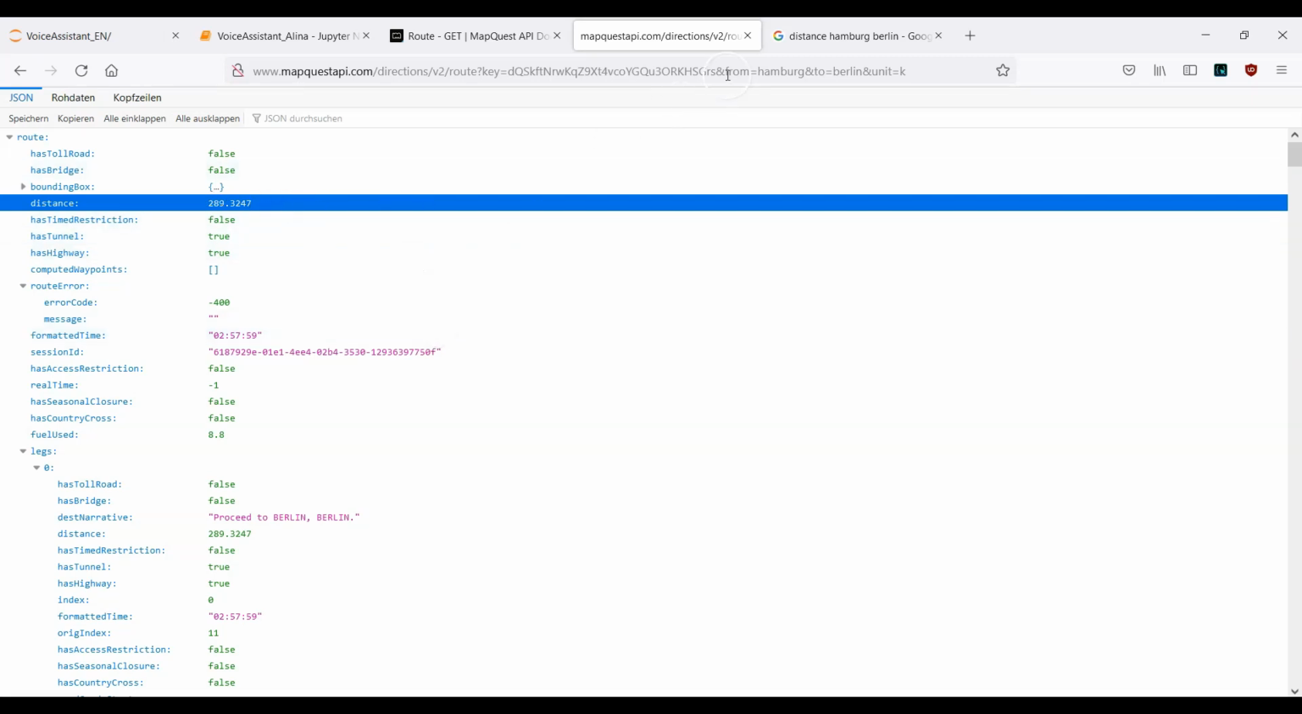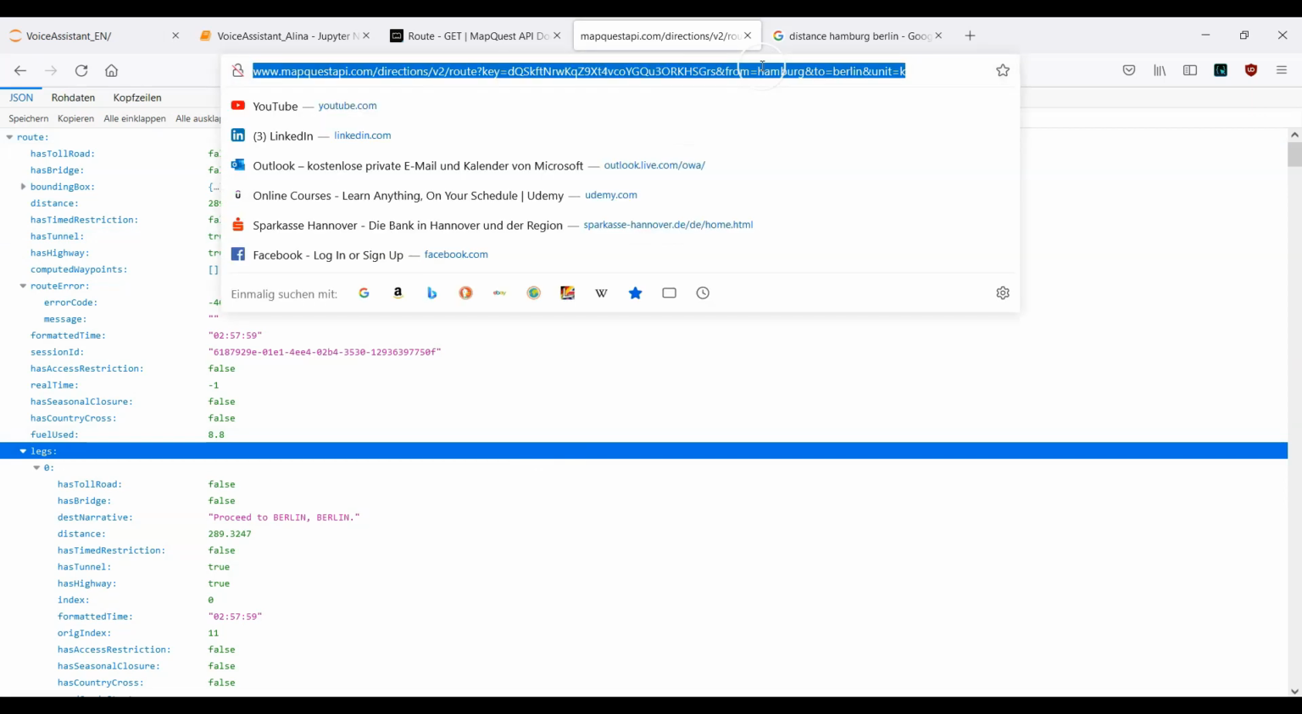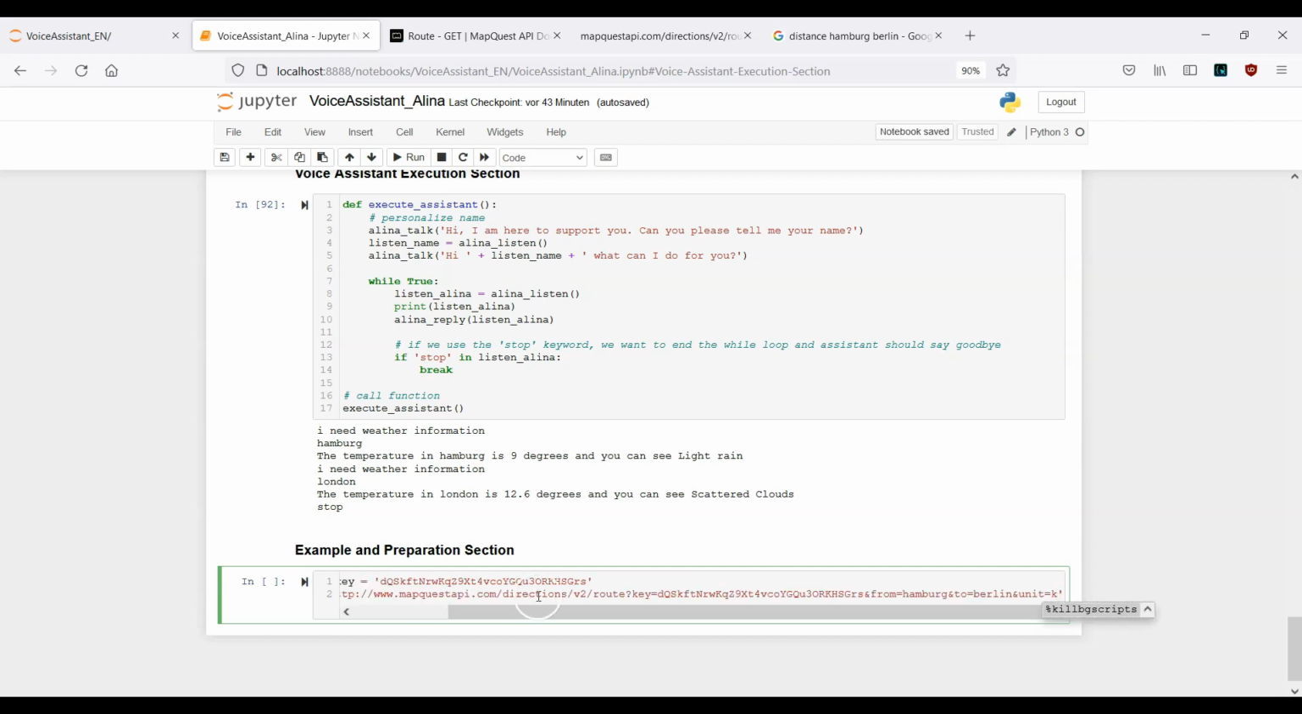But this is actually our endpoint, our URL we can work with, and this is what we can use. So let's copy this one, go back to our voice assistant, and now in the next step, paste it inside a different variable. Let's say it's dist underscore URL. Here I want to paste it.